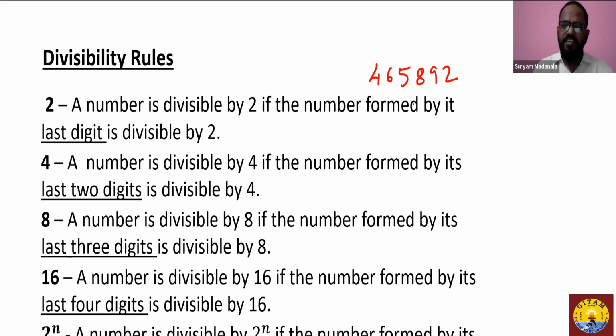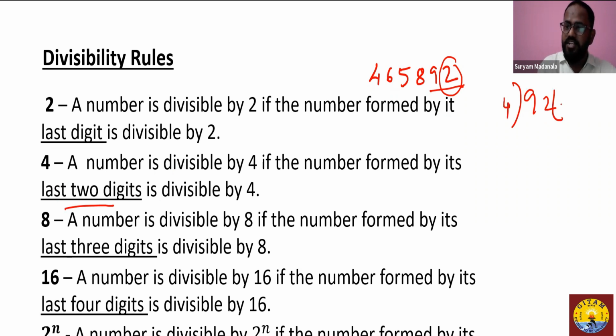4,65,892. Okay. Now, if I question you whether this number is divisible by 2, you check with the last digit. If the last digit is divisible by 2, then the whole number is divisible by 2. When it comes to the divisibility rule of 4, if the last two digits are divisible by 4, then the whole number is divisible by 4.